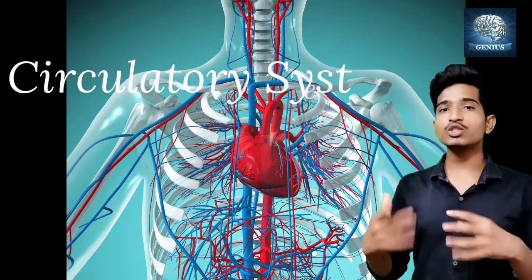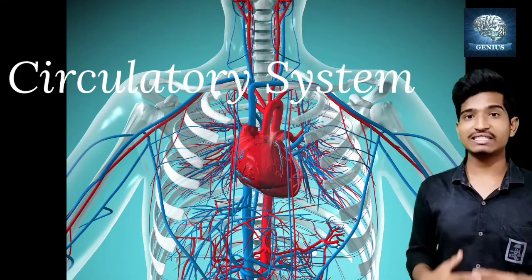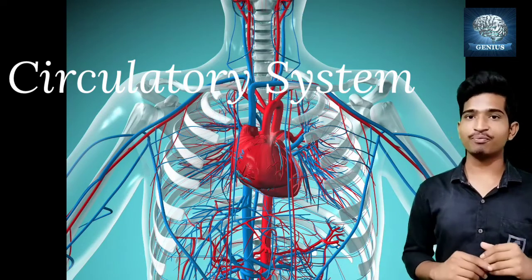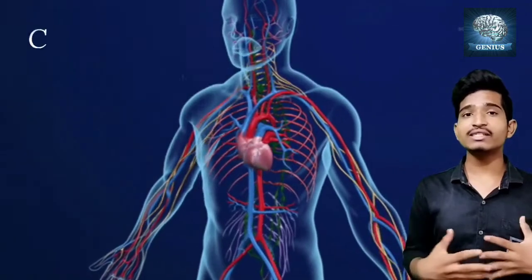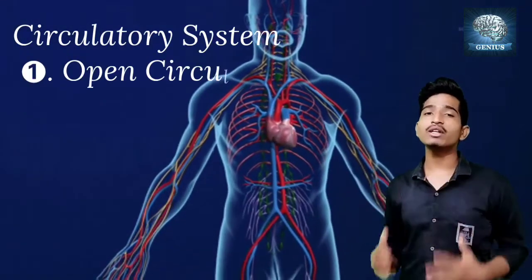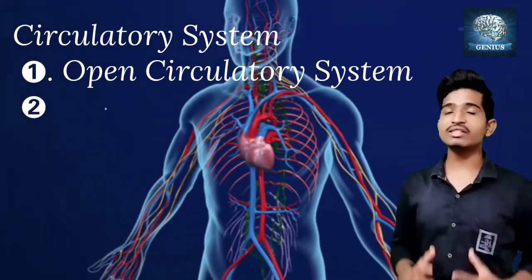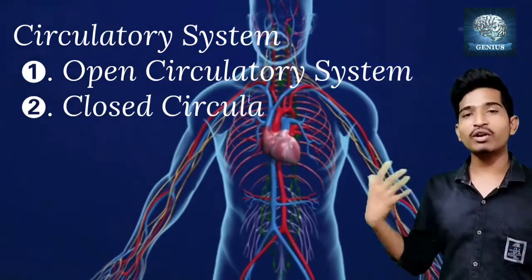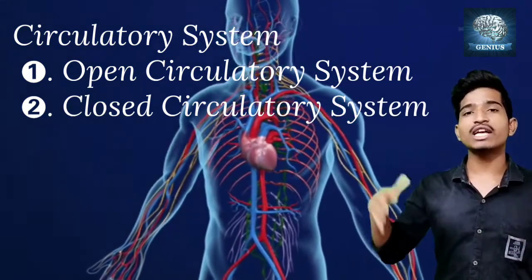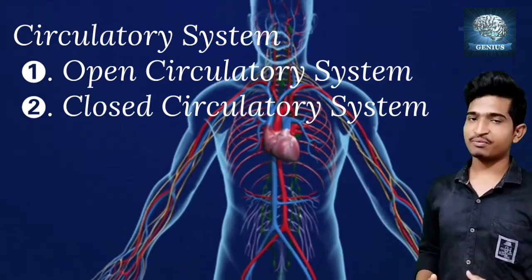Okay, so then how is it going to take part here? Let us discuss that. It is going to take part in the system called the circulatory system. What do you mean by the circulatory system? The circulatory system has two types called open circulatory system and closed circulatory system. Through this circulatory system, every nutrient needed by every cell of the body will be transferred.